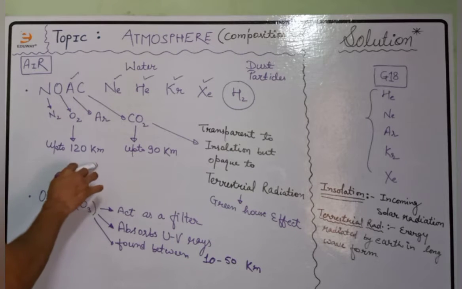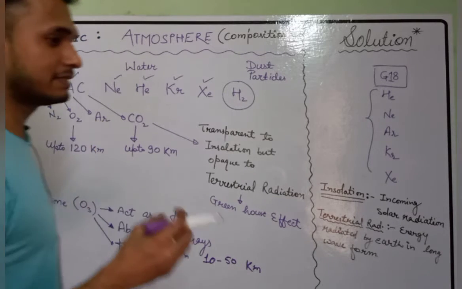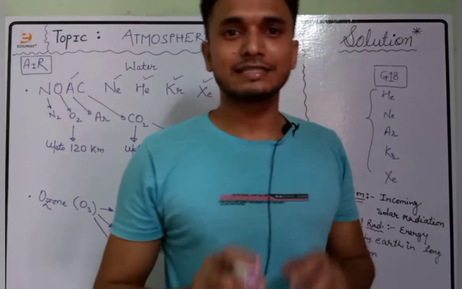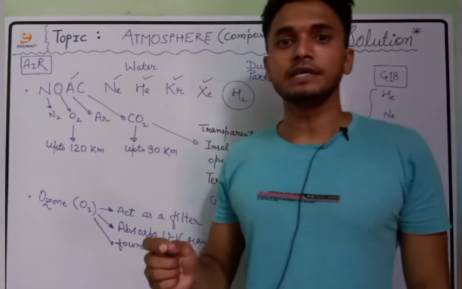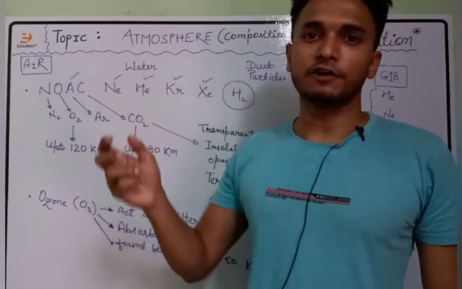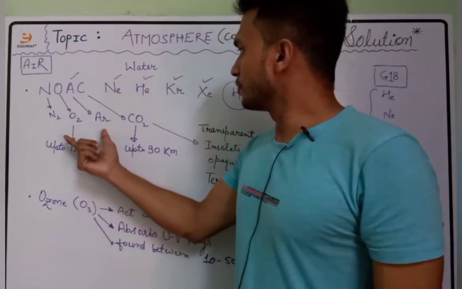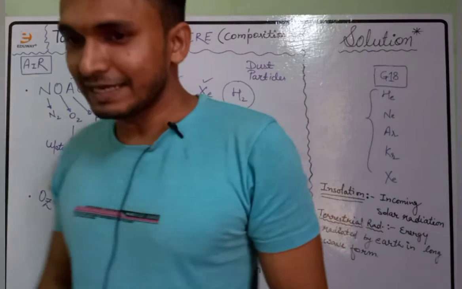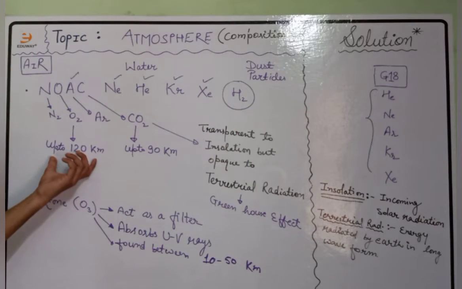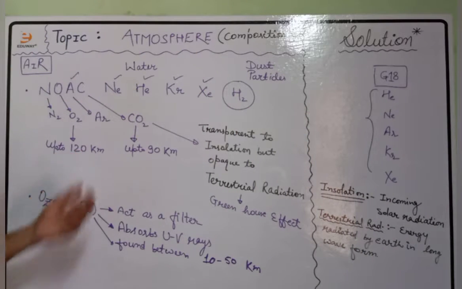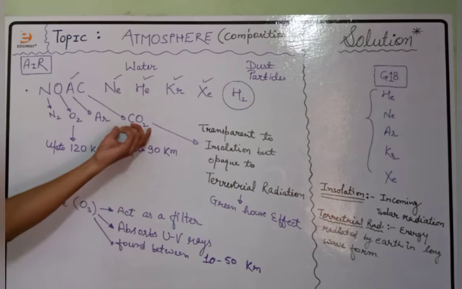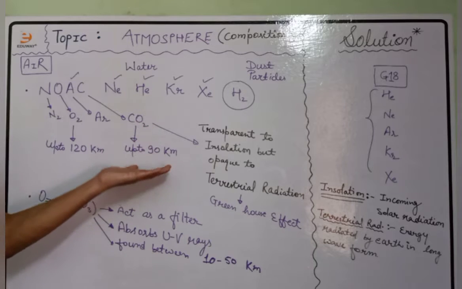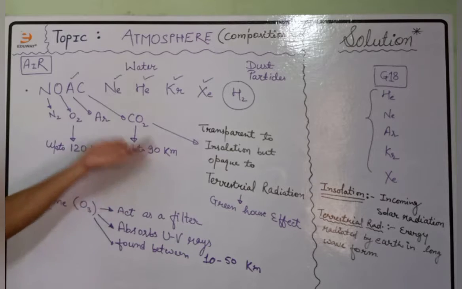Now, the higher the density of the gas, the less is the probability that it will be available in the higher layer of atmosphere. So, oxygen has a very high density. Therefore, the limit of oxygen is up to 120 km from the surface of the earth. And similarly, carbon dioxide exists up to a limit of 90 km from the surface.